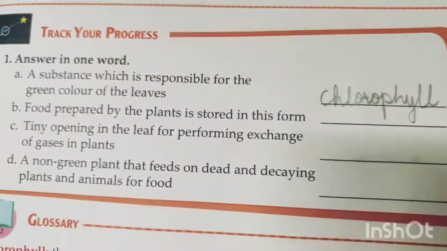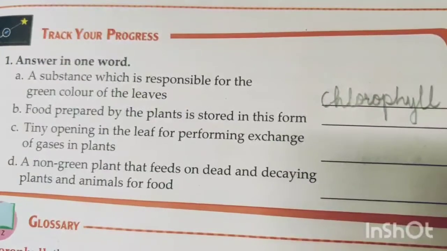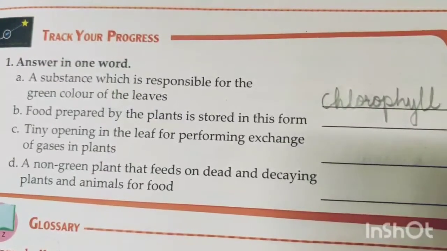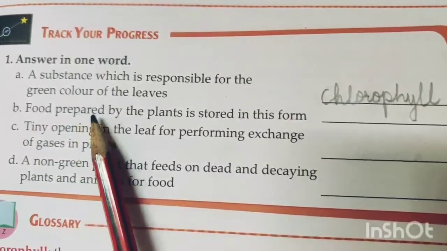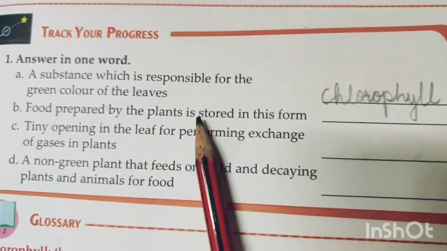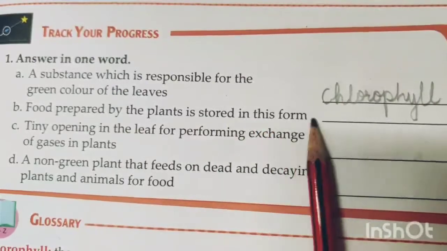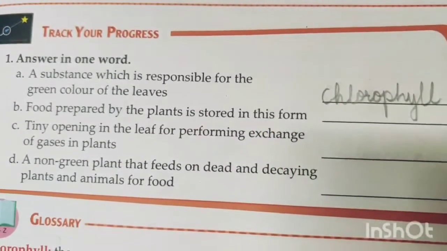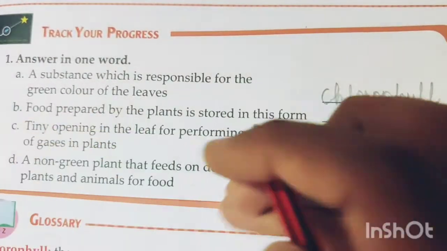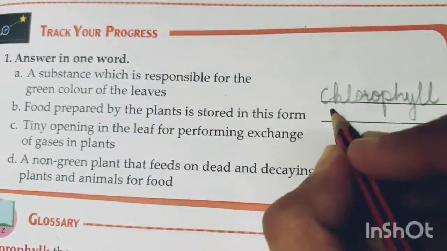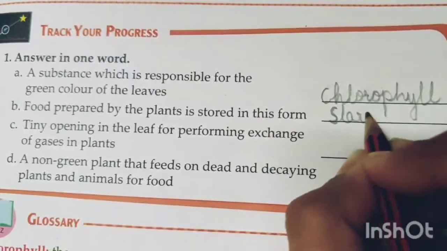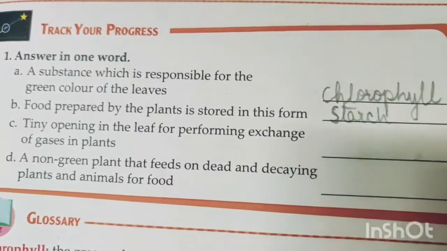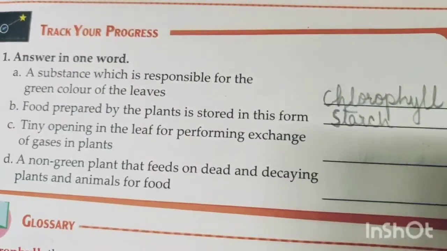Next, the next one is food prepared by the plants is stored in this form. That is, food prepared by the plants is stored in this form. So what is the answer? The answer is starch. What is the answer? Starch.